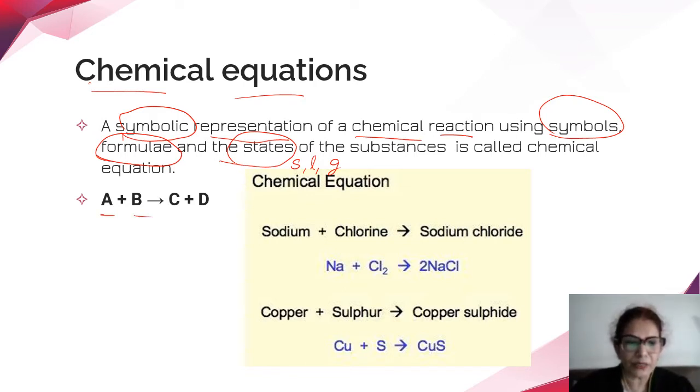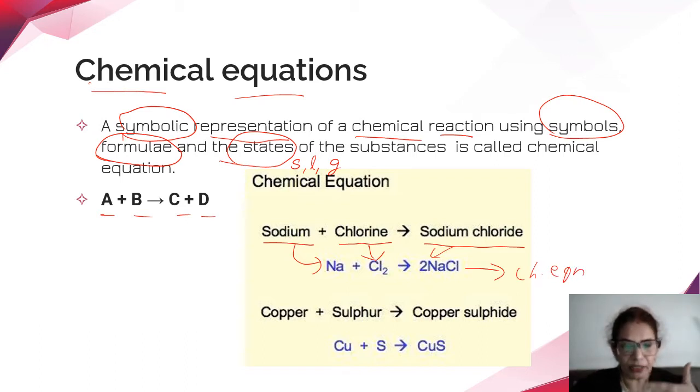For example, A plus B gives C plus D. This is a general equation. If we take an example, sodium reacts with chlorine to give sodium chloride. Sodium is Na, chlorine is Cl2, sodium chloride is NaCl. So now this becomes a chemical equation. What have we done? We have changed the chemical reaction into a chemical equation using their symbols, formulae, and of course you can also give the states. This is solid, this is in the gaseous state, and we get the solid.